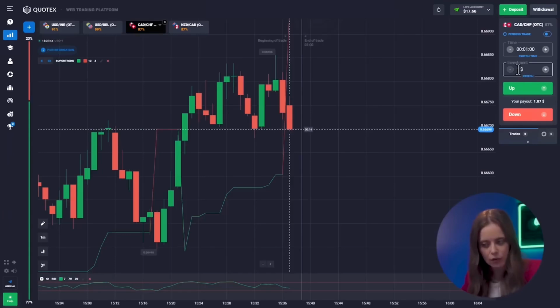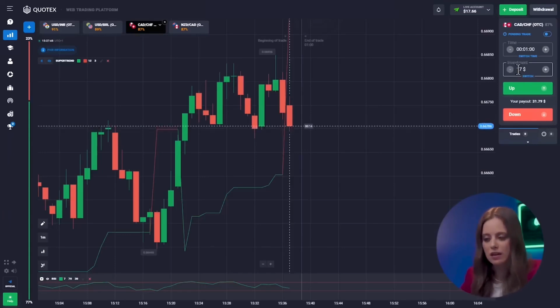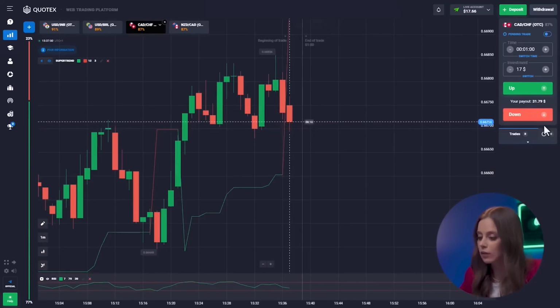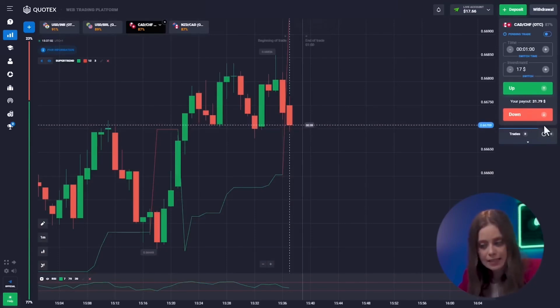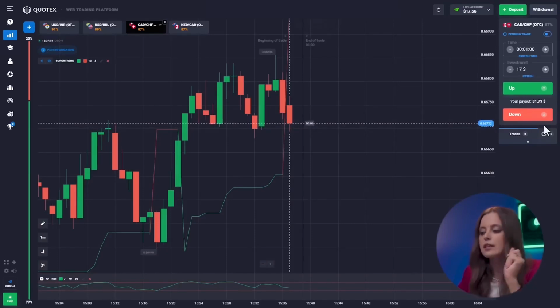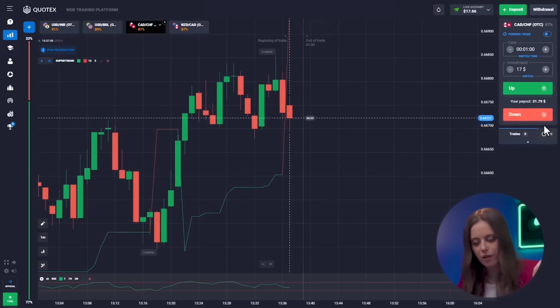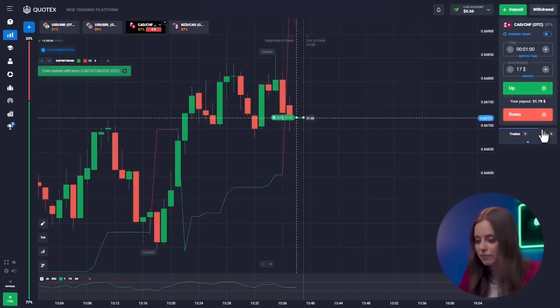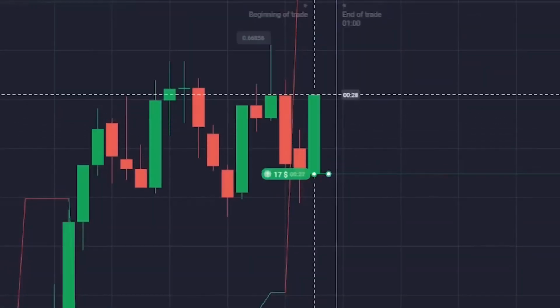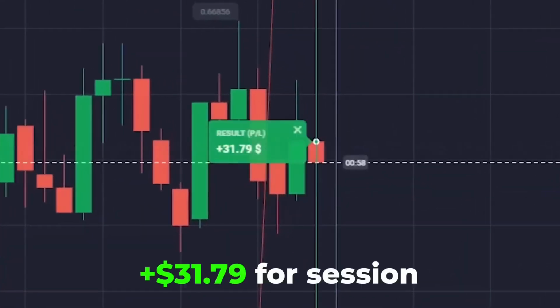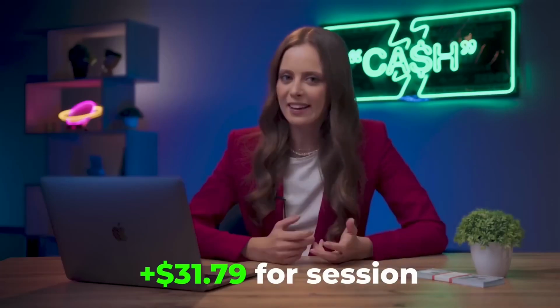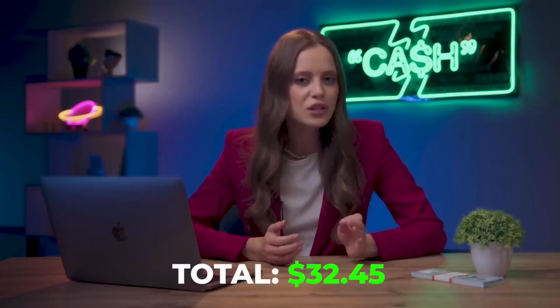On the Canadian dollar and Swiss franc, everything is different. The Canadian doesn't even think to bounce from the former level down, but on the contrary seeks to fix a new maximum. The super trend is drawing upward lines. So what does it mean? The choice is obvious: up. Bam! Who is the badass tonight, huh? She's badass, man. I think I can hear the crowd cheering. That brings us to $32.